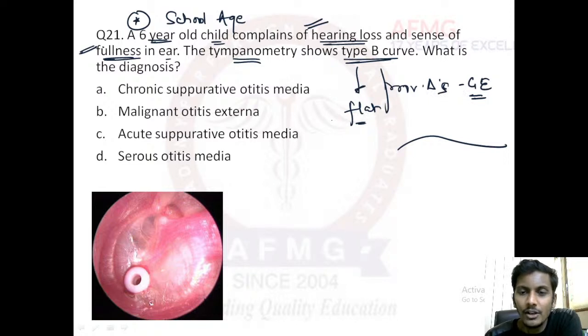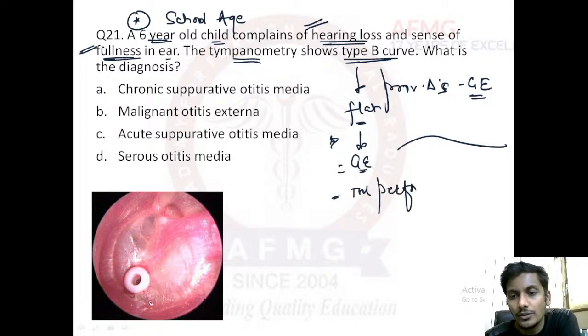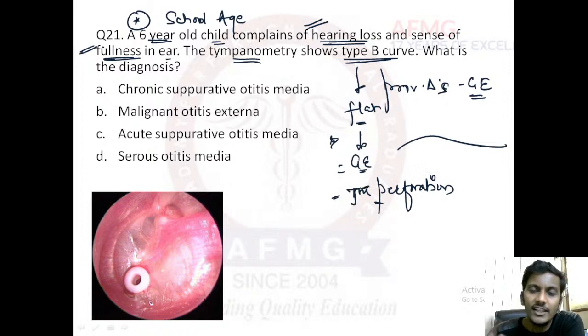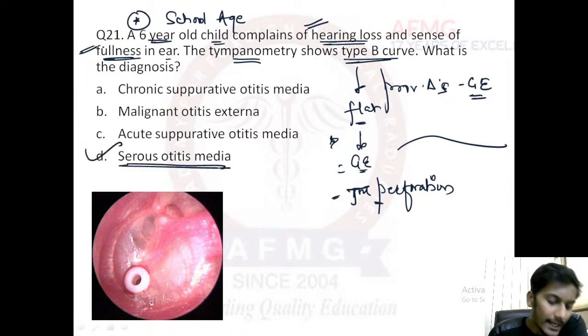Okay, in glue ear or serous otitis media. Important feature that you need to remember: flat curve or type B curve. Apart from glue ear, it is also seen in cases of tympanic membrane perforation, because there is a conductive hearing loss in both these conditions, right? So conductive hearing loss would be seen in tympanic membrane perforation also, and in glue ear or serous otitis media also. Very good. So the answer to this condition would be option D, serous otitis media.